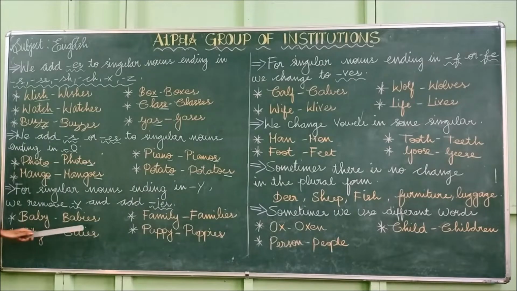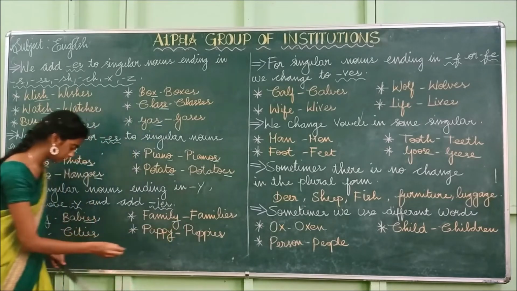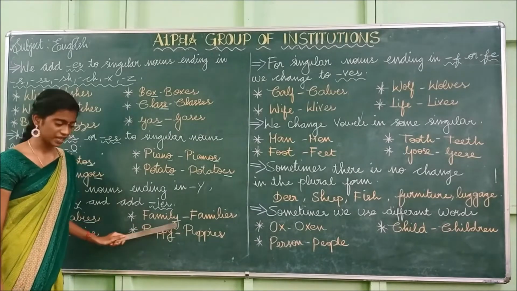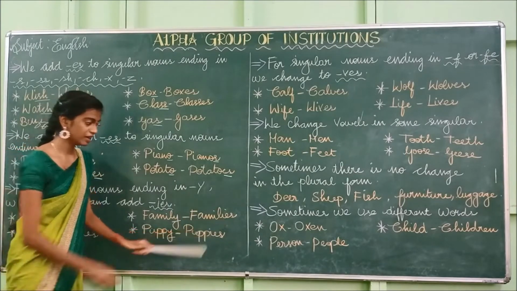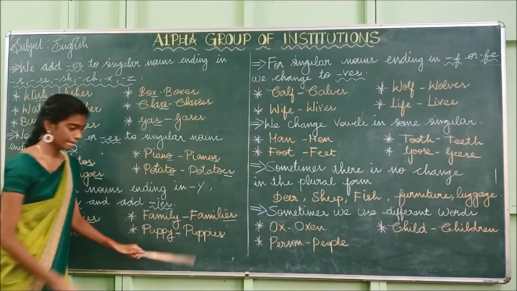Example, baby, babies. Look at here. This word baby ends with the letter y. What have we done? We removed this y and instead of this y, we have added ies. So baby, babies. Likewise family, which also ends in y. Here puppy, it ends in y, and here city, it ends in y. So we have removed the y and added ies. Family, families. Puppy, puppies.